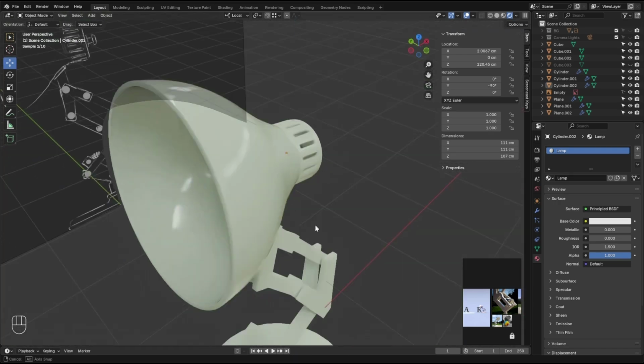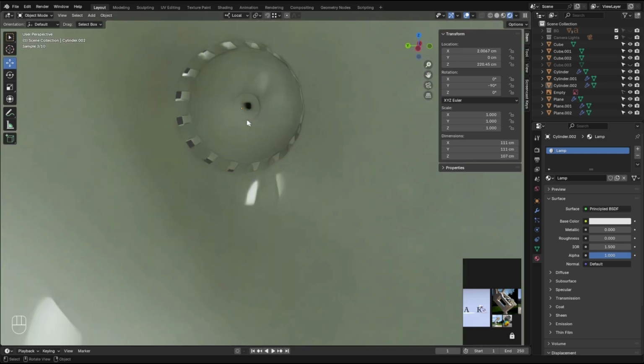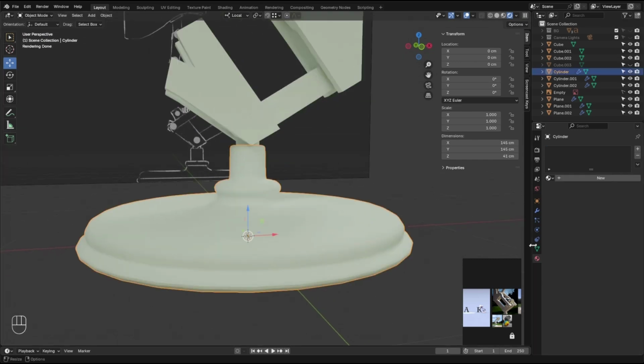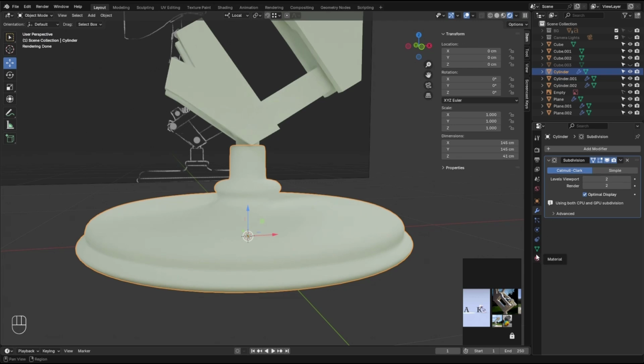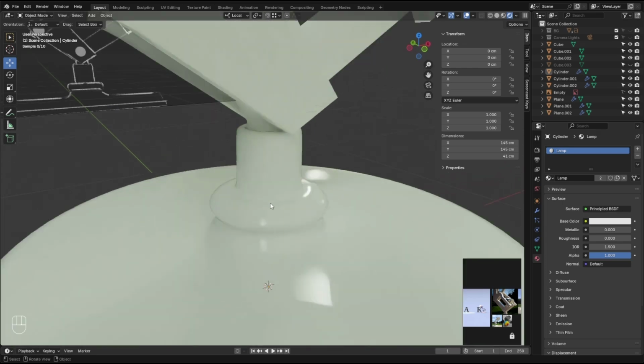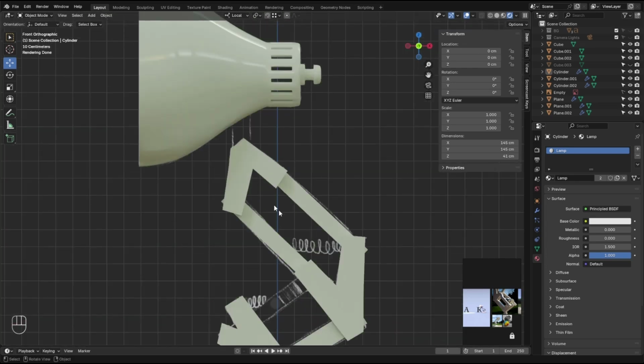Not bad actually. We need a light bulb, little support right here. Let's add the same material to the base. Looking good. Let's finish up this lamp, adding some detail.